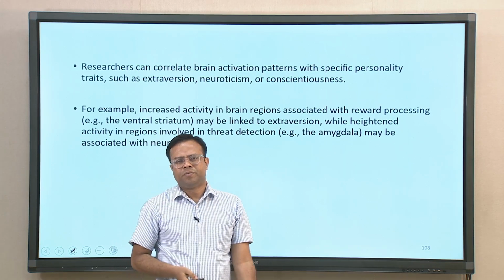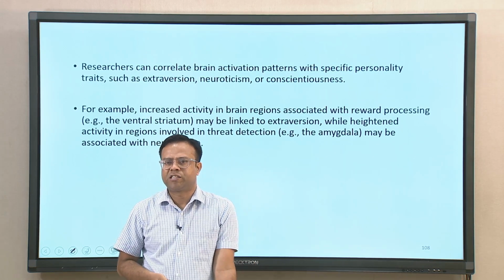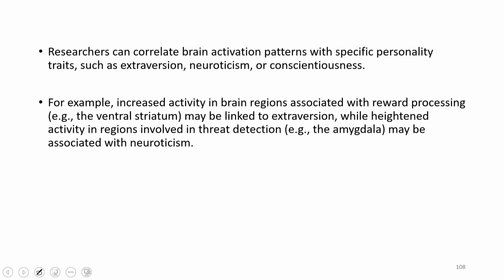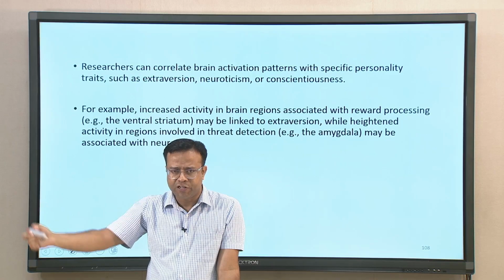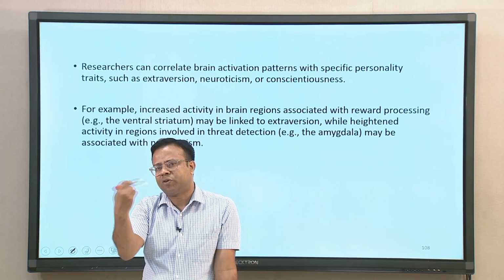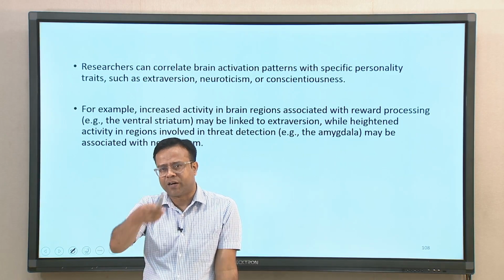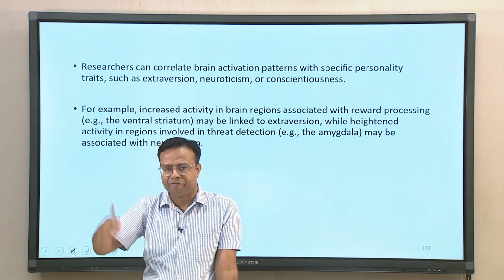Some brain activities can be correlated with specific personality traits such as extroversion, neuroticism, conscientiousness. All these traits we will be talking about in more detail in the upcoming trait theories and so on. So, the idea is that certain personality traits can be linked to certain parts of brain functioning.